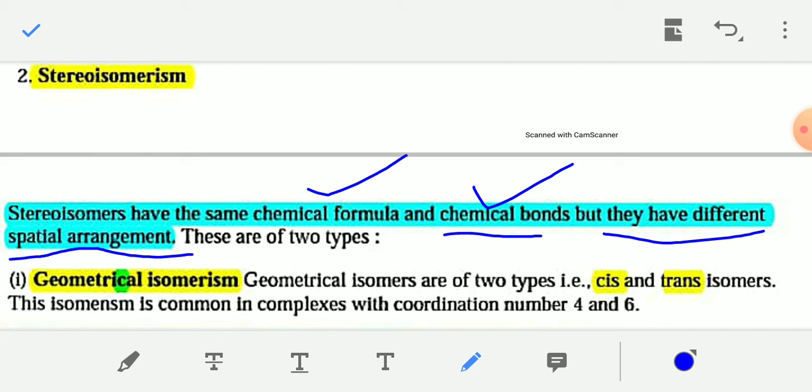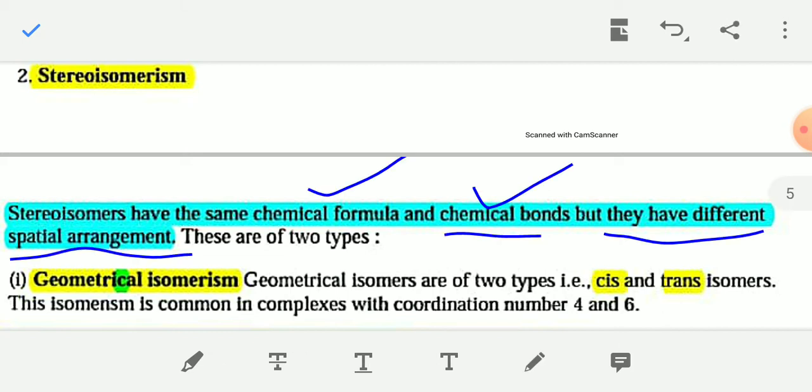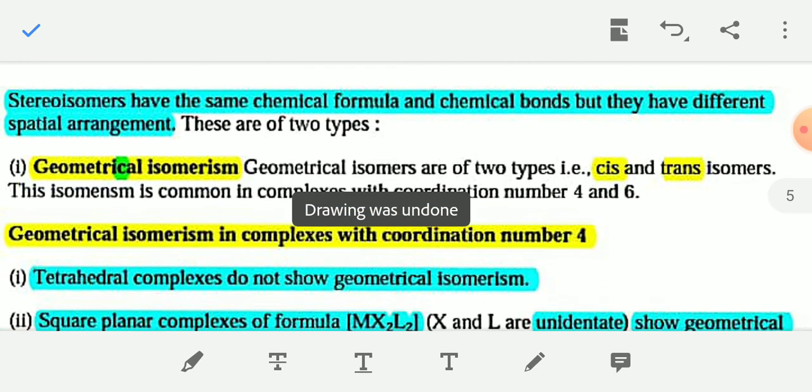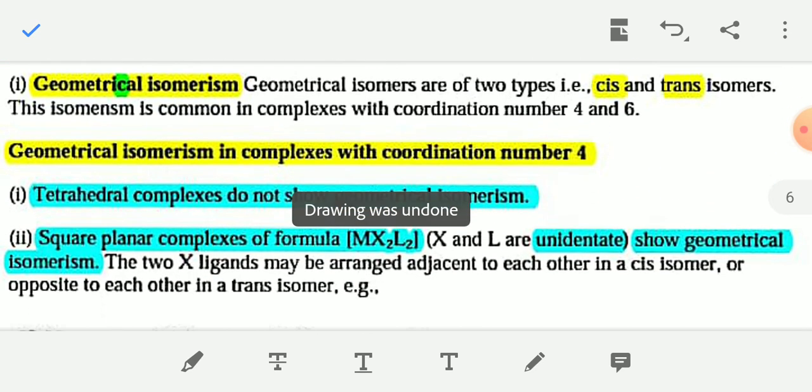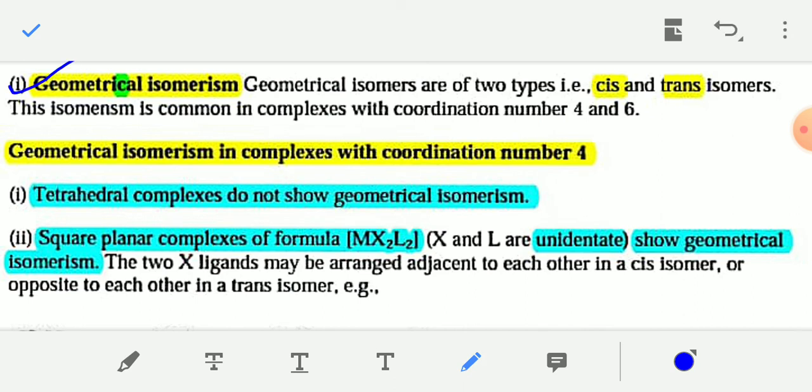In structural isomerism, the bonding is different. But in stereoisomerism, the bonding is similar, but they have different spatial arrangements, and these are of two types. First one is geometrical isomerism, and the geometrical isomers are of two types. One is cis, another is trans.